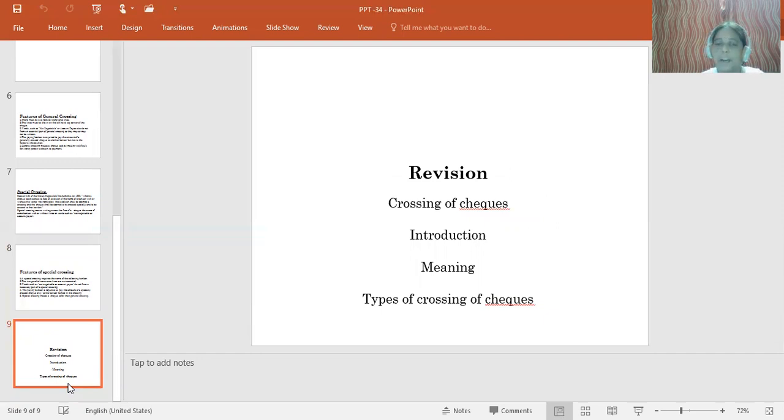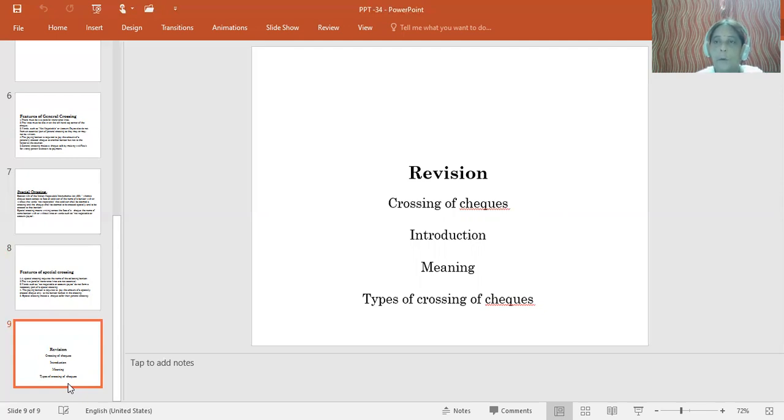Okay, these are the few important things, dear students, you have to know: the background of crossing, meaning of crossing of checks, why there is a need for crossing of checks, types of crossing, and how crossing of checks is safer than the open check.